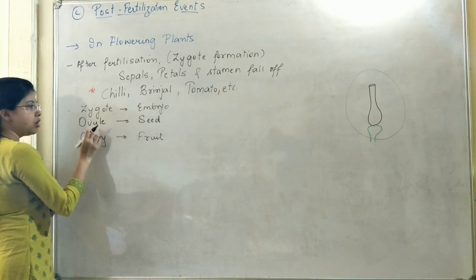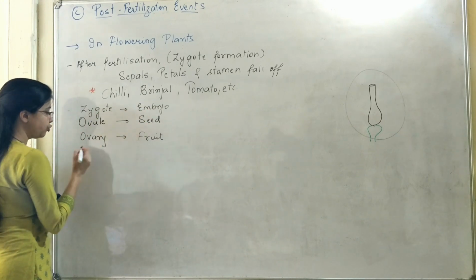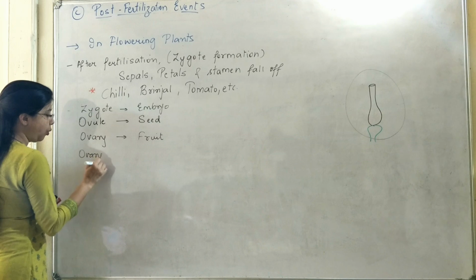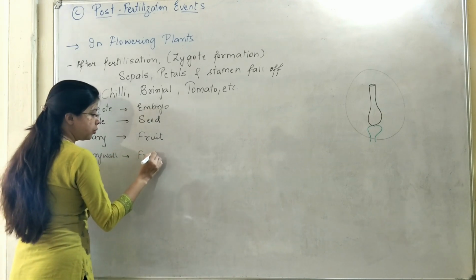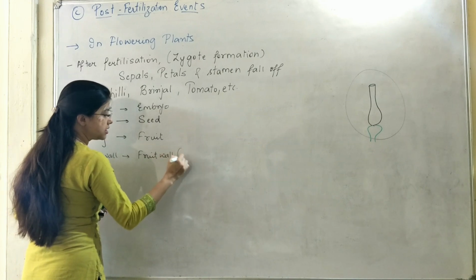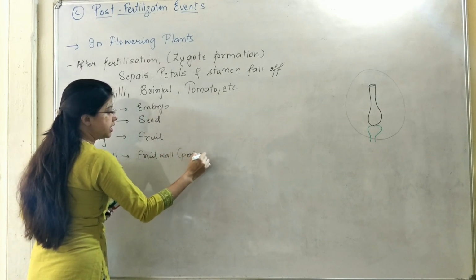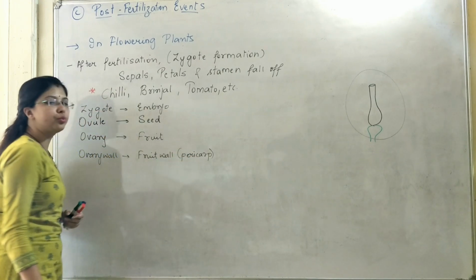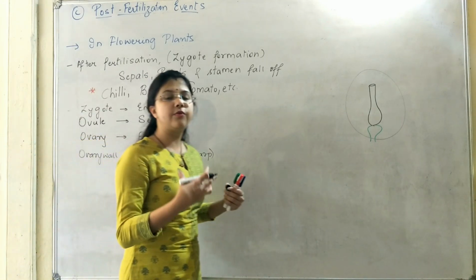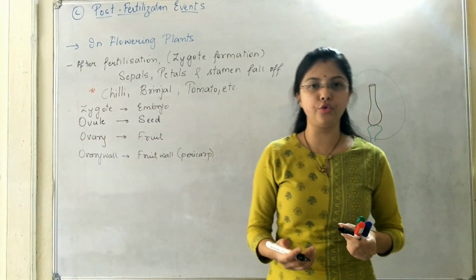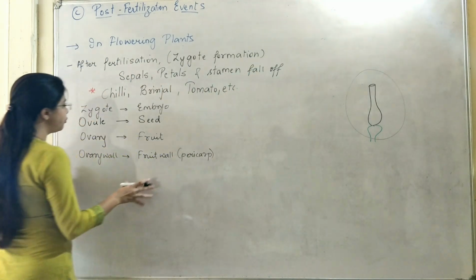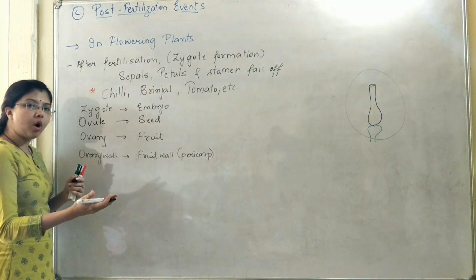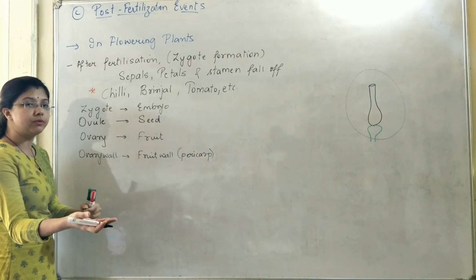Zygote develops into embryo, ovule into seed, ovary into fruit, and the ovary wall is going to develop into the fruit wall, which can also be called the pericarp. It is a protective layer which is going to protect the inner fleshy tissue of the fruit. Once all these structures have been formed, the next stage is the formation of the new organism, the new plant.